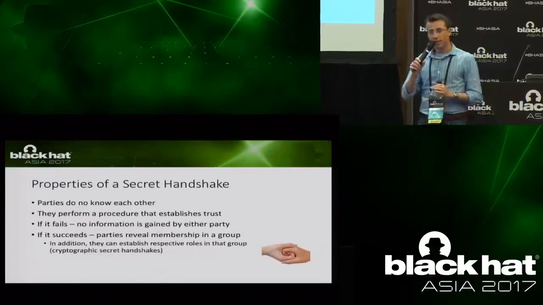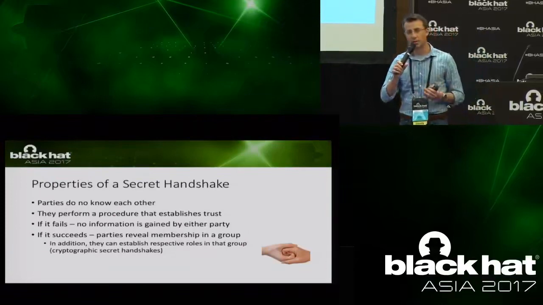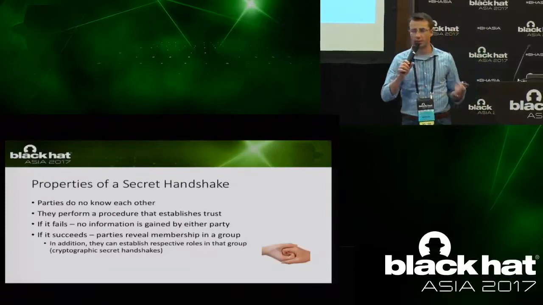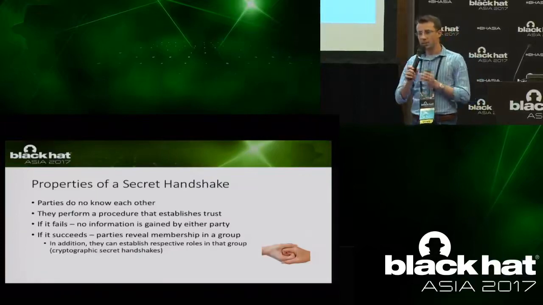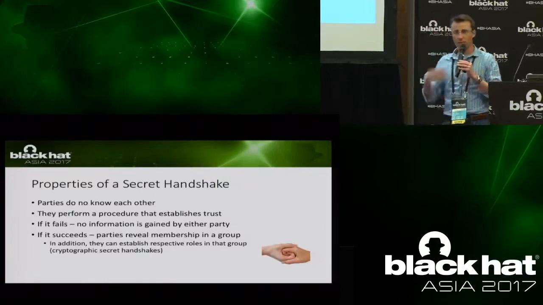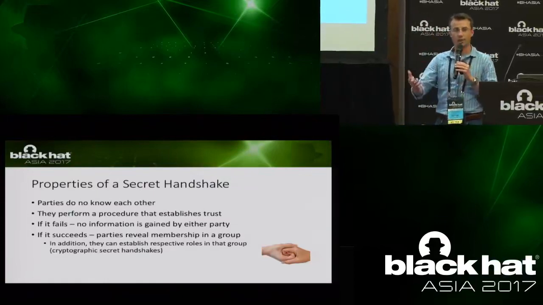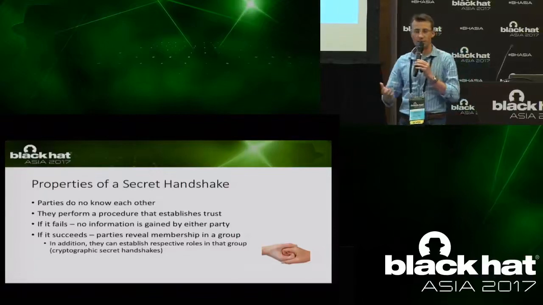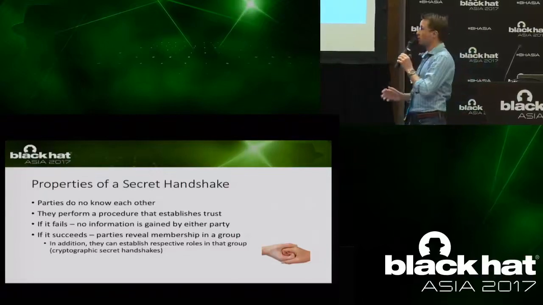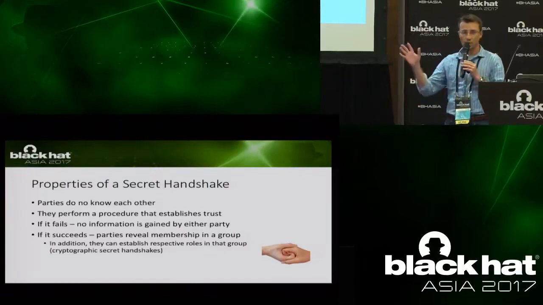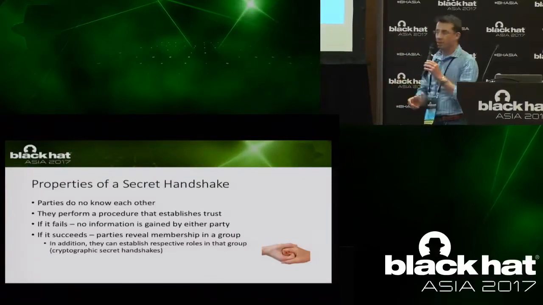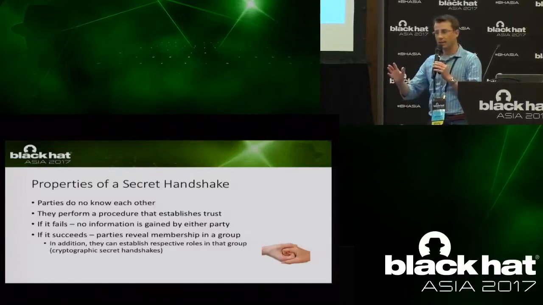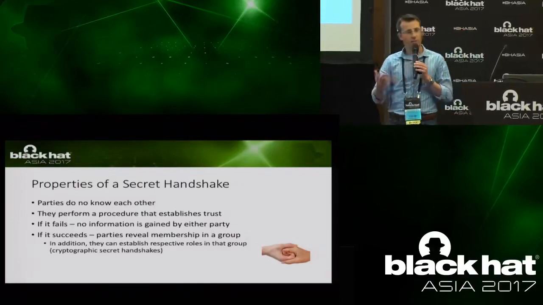And the thing that we want is basically called the secret handshake. So think of a physical secret handshake. Let's go back to the Freemasons example. So we have some procedure which we perform with another person, or in cyberspace it will be a device, that has the following properties. Parties do not know each other, and they perform a procedure that establishes trust. And if it fails, it has to reveal nothing, basically. If it doesn't succeed, you don't gain any information about the other party.